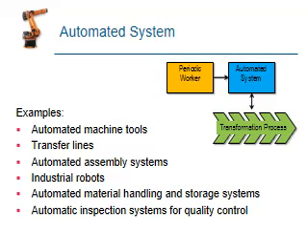Material handling and storage systems: many materials are moved from one place to another by the employee only. If the weight keeps increasing, it is injurious for the human, but here we introduce the robot for handling material from one place to another. This is an automated system. Another one is the inspection system for quality control.